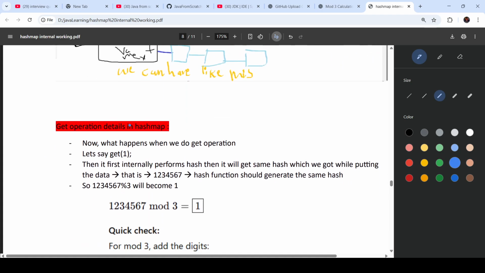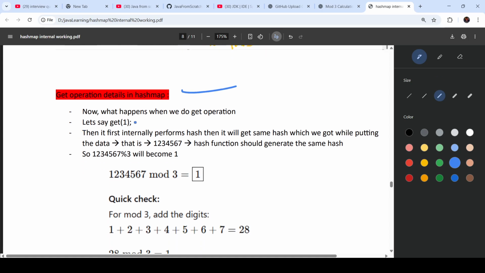So how does the get operation work in HashMap? What happens when we do the get operation? Let's say we want to get the value of 1. This is the key, right? So it first internally performs hash, and it will get the same hash which we got while putting the data, because there is a contract. We will see that contract later. Now what will happen as soon as we call get of 1?